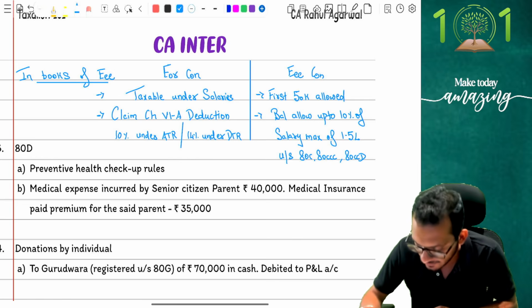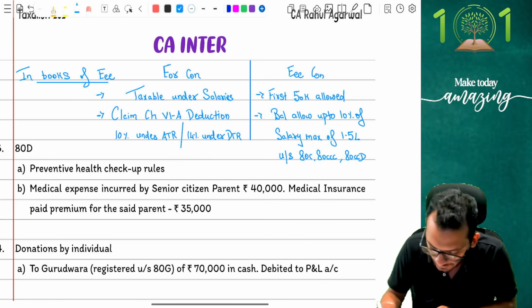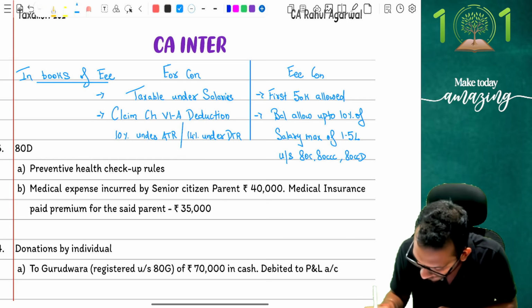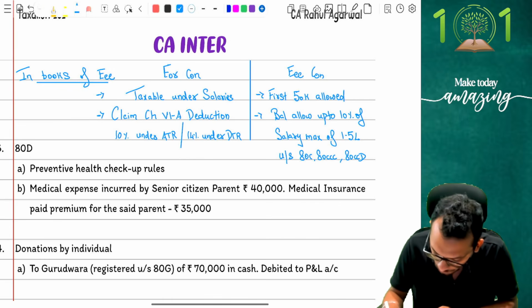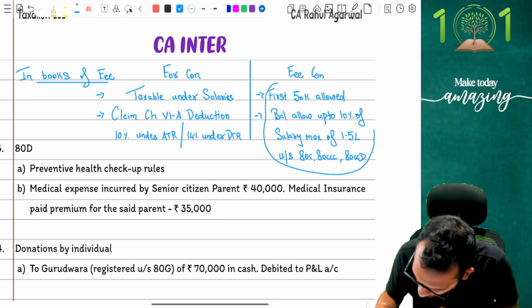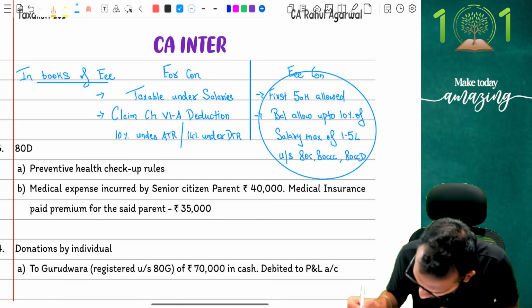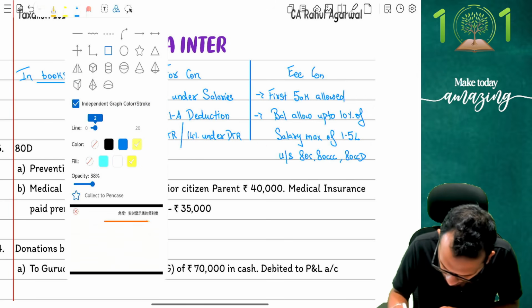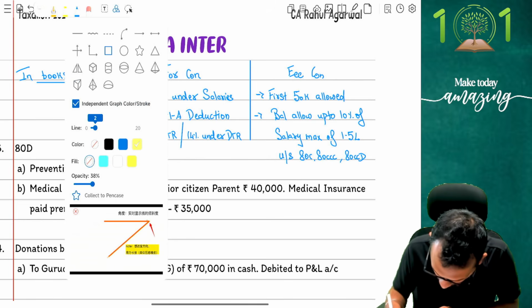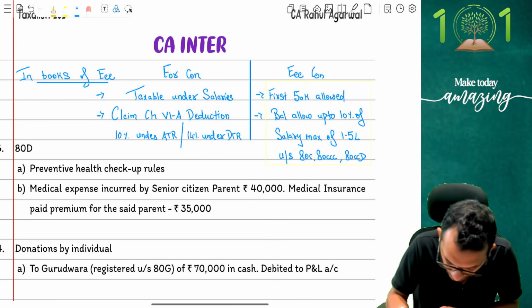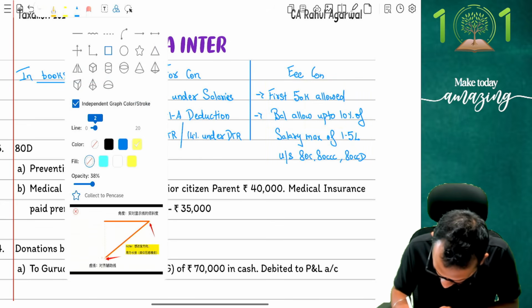By the way, these provisions are only covered under ATR. That means under DTR there is no such benefit. So this benefit is not given under DTR. How do I put this to you? Let me try. I'm going to put this whole thing in a circle. Not very clear, I am going to increase the opacity.